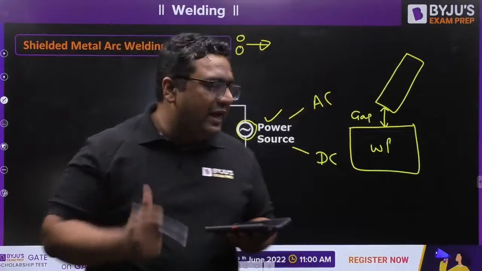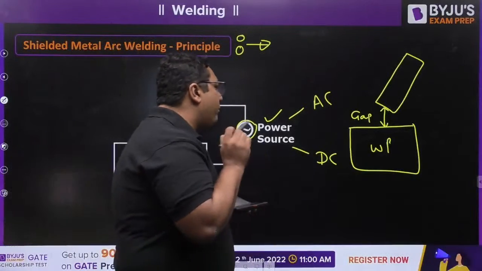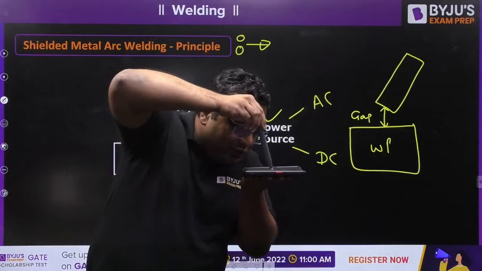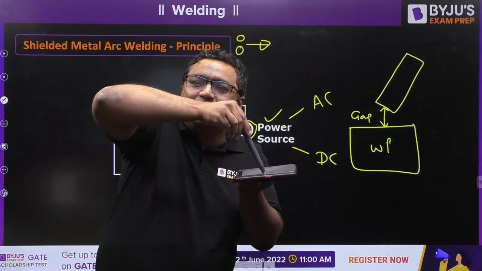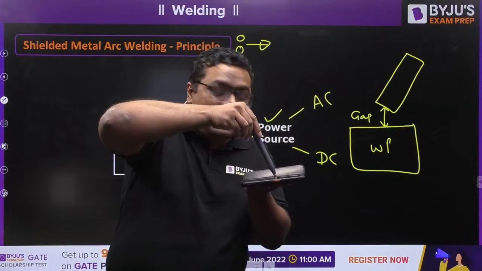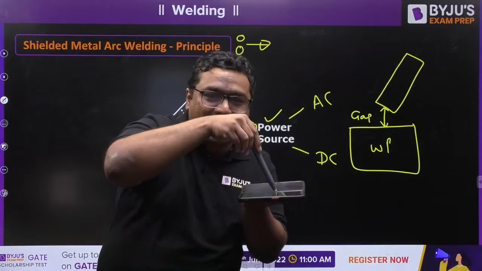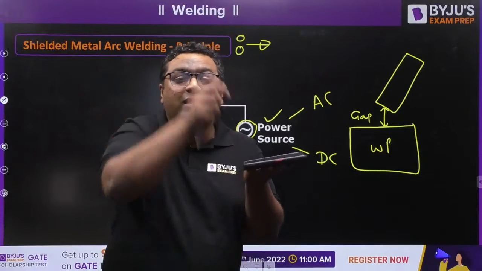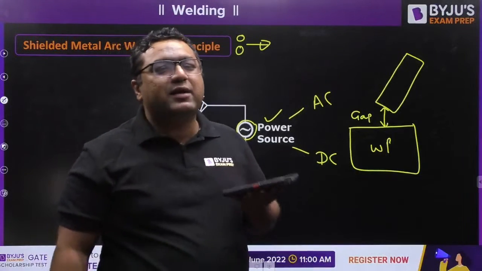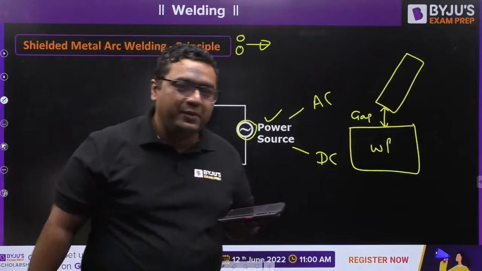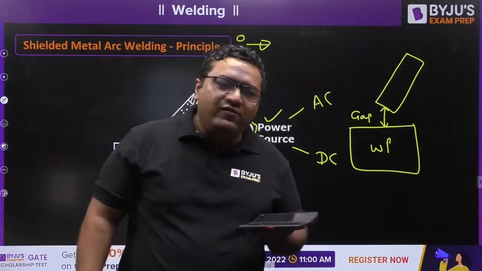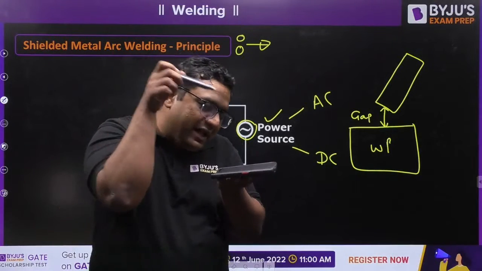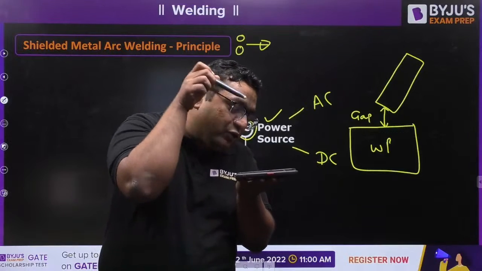If you have tried this type of welding in your college, and by chance your electrode just touches the workpiece, you have seen that welding does not happen and the electrode sticks. At that time the circuit was completed, so current was just circulating and there was no welding operation. And if the electrode is far away, then also no welding happens. Welding starts happening when the gap between the electrode and workpiece reaches some critical value.